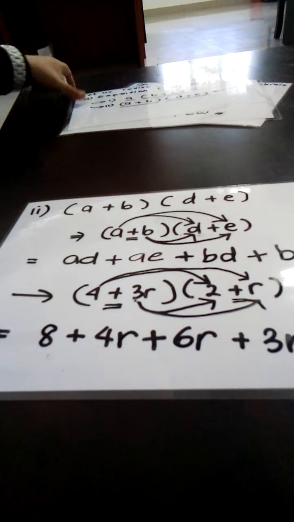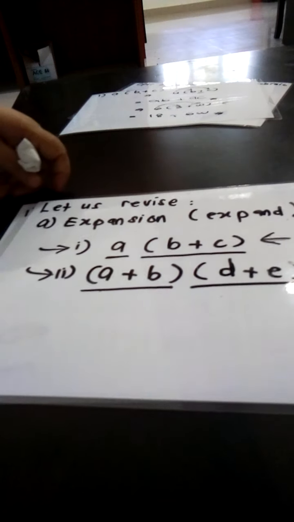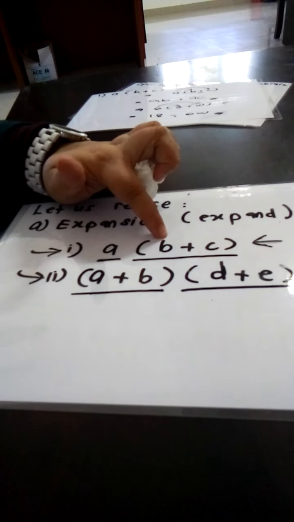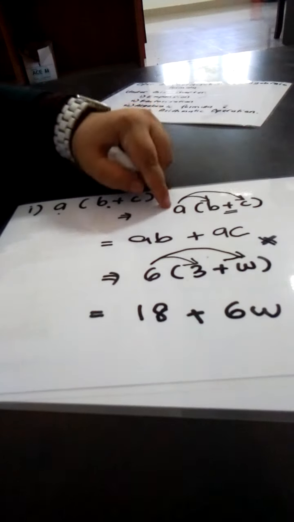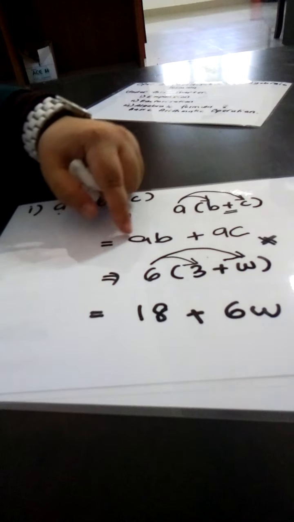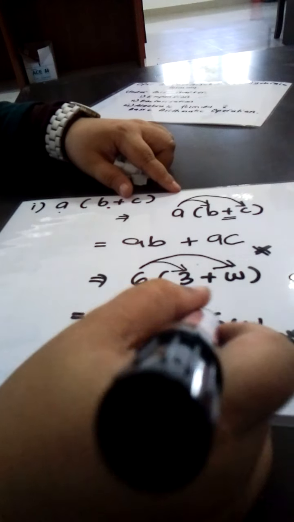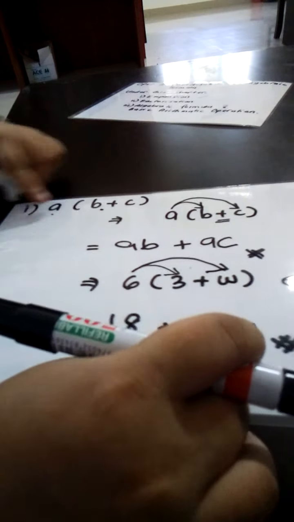Okay. So this is the revision on the part of expansion. When we are going to expand between a term and a bracket, we need to do it like this, one by one, until you get the answer. Usually the terms are going to be 2 terms only. Ada 2 je jawapan dia kat situ.